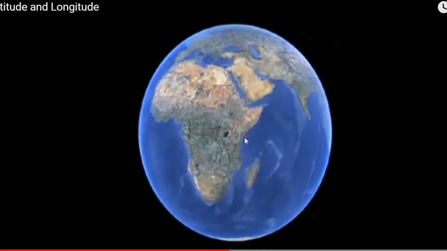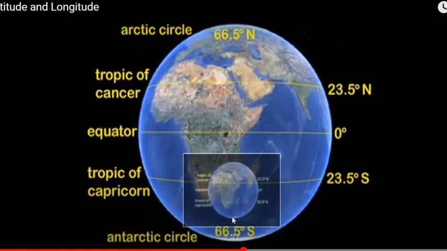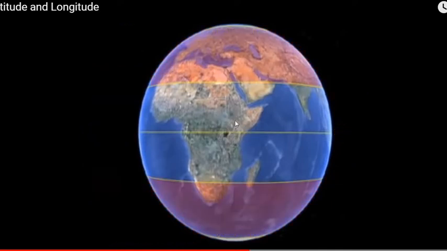Now above here, you will see this is the Tropic of Cancer, this is the Tropic of Capricorn, and this is called the Arctic Circle, here at the top. Here is the Antarctic Circle. This is situated at 66.5 degrees south, and here it is situated at 66.5 degrees north, right? Now you will see these color regions.